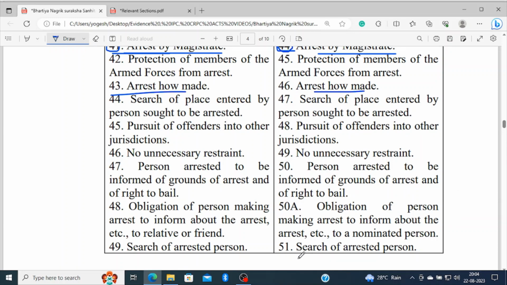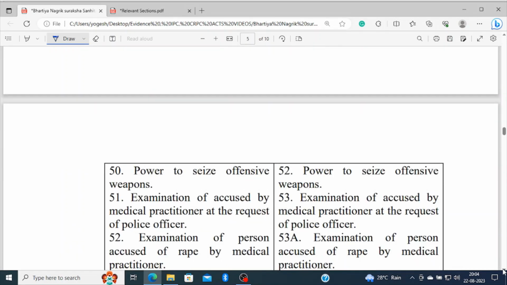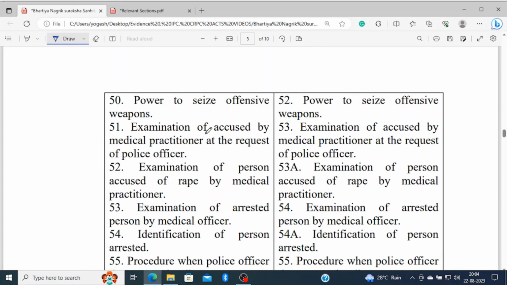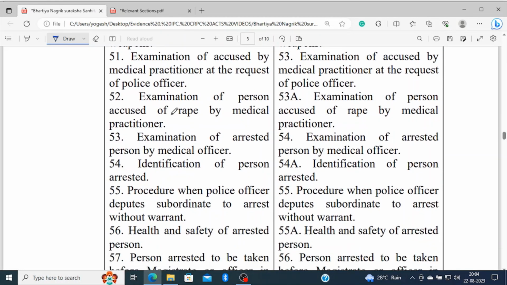Search of the arrested person is in section 51 of the Code of Criminal Procedure. In the Bharatiya Nagarik Suraksha Sanhita, it comes under section 49. Power to seize offensive weapons: every wording is almost the same, except the numbering has been changed.